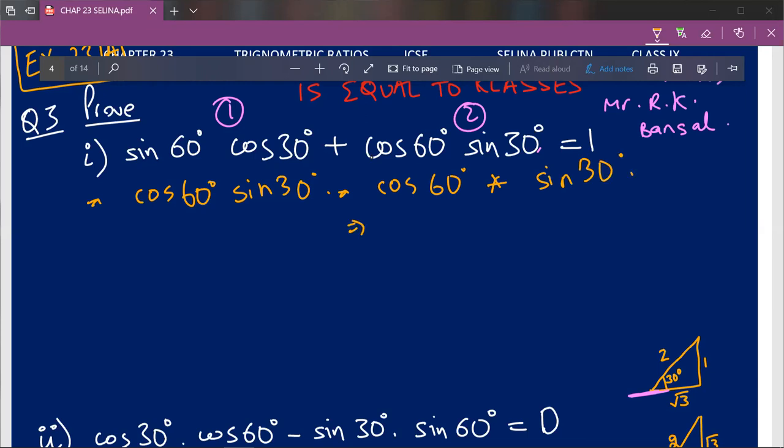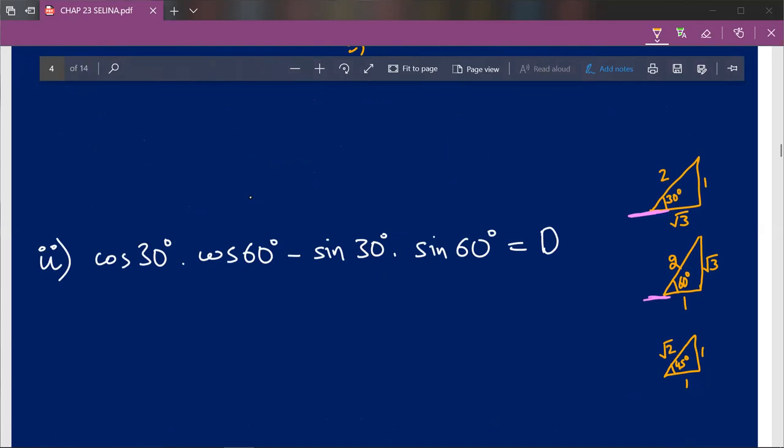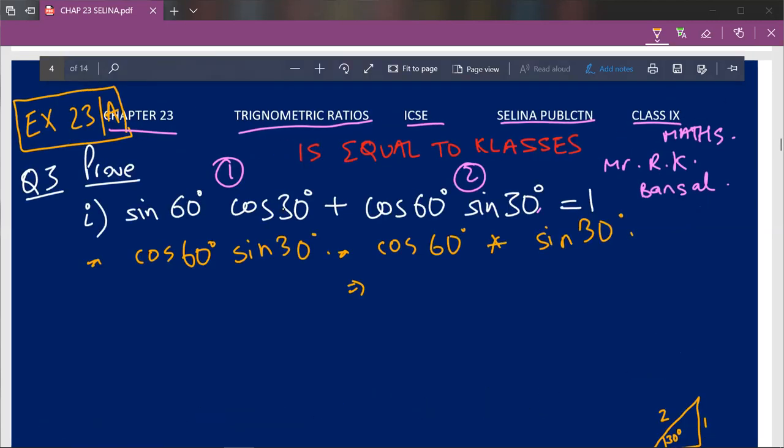So cos 60 degree, there's a magic triangle assigned to this angle. So the magic triangle is this, and as I said before, the angle should be towards the ground. Yes, it is. Then with respect to angle 60 degree, tell us cos 60 degree. That is, with respect to angle 60 degree, find base upon hypotenuse, that is 1 upon 2. So cos 60 degree will be 1 upon 2, into sine 30 degree.